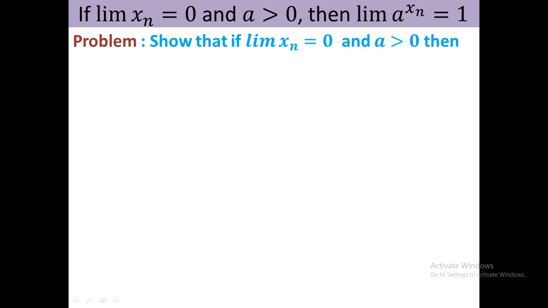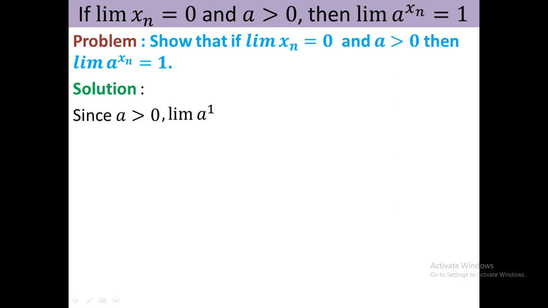Actually after proving this, I will give the theorem in general form, that is when limit of xn is l, then this limit will be a to the power l. I will also prove it. However at present I prove that formula. Since a is positive, limit of a to the power 1 by n equal to 1, which is proved in the second problem. Again since a is positive, 1 by a is also positive, that is a to the power minus 1 is also positive. So a to the power minus 1 whole to the power 1 by n, that is a to the power minus 1 by n, also converges to 1. Okay, we take that result.